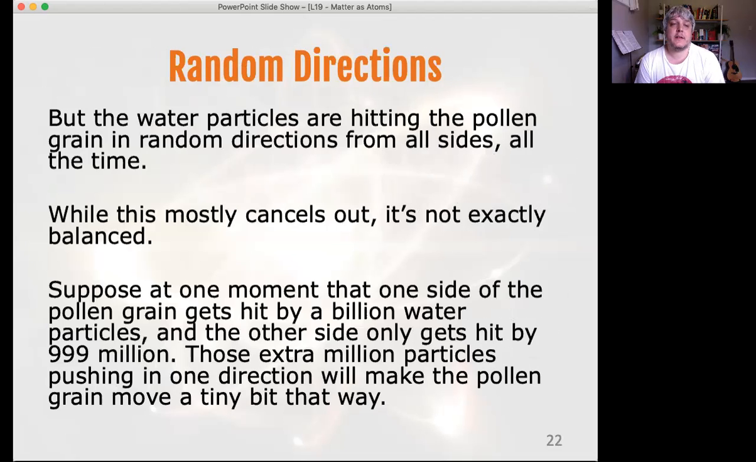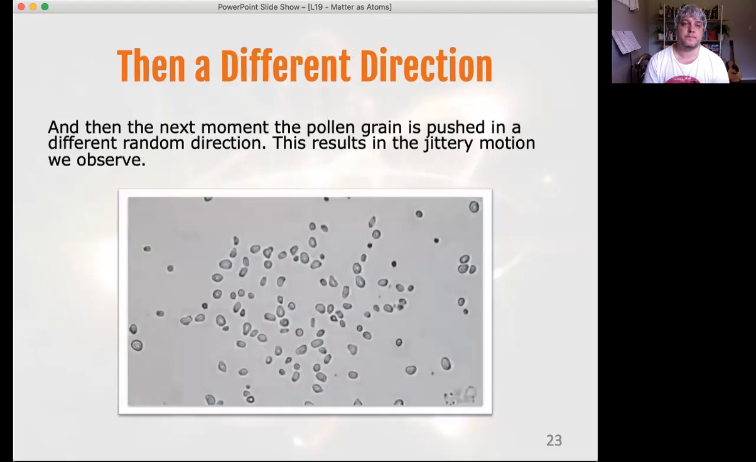Because the water particles are hitting it in random directions from all sides, that's why we get the jiggling. We don't just get a constant movement, because the water's not all moving in one direction. The water might seem still, but the water molecules are actually constantly moving around within it. That causes random directions, which we call jiggling. We look at it and go, oh, that's jiggling around. It's shaking, it's vibrating. It's just the result of the water particles randomly moving and bouncing into that pollen grain in different directions. And so that gives us our jittery motion.